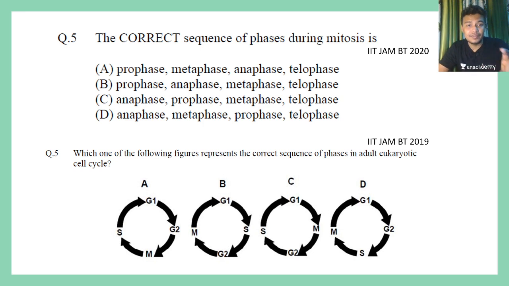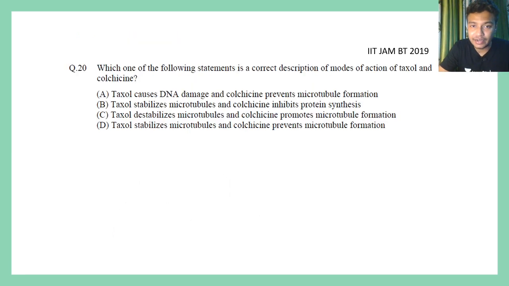You understand? See, the correct sequence during mitosis, they have given something. And in previous years they have asked which of the following figures represent the correct sequence of phases in the eukaryotic cell cycle. So obviously they are asking questions about the cell cycle, and majorly they are asking superficial questions: the sequences, what happens in each stage, etc. Details of that you can again get in my playlist, which is given in the I button. But yeah, you can understand this is a trend, and you are going to analyze this trend.